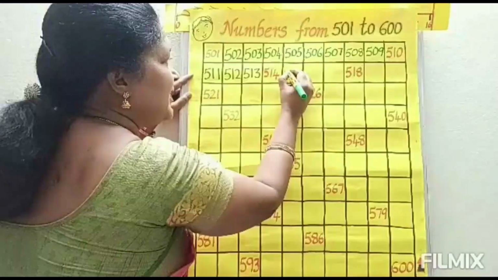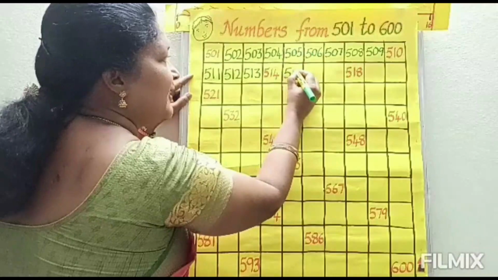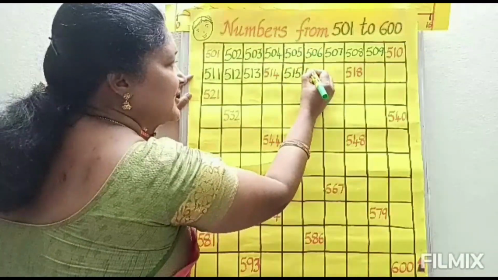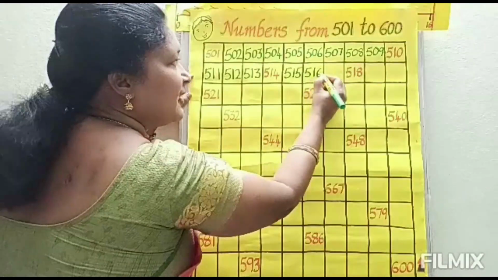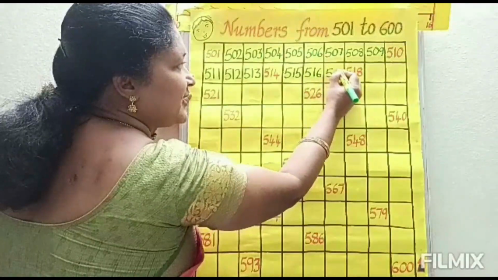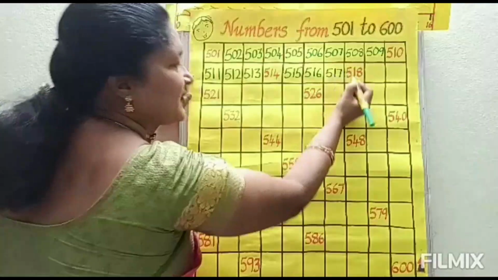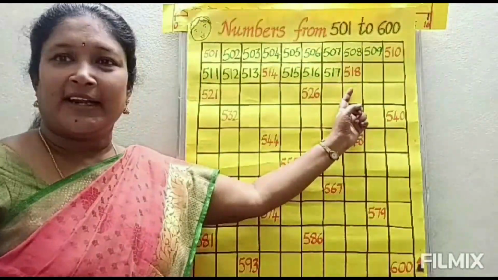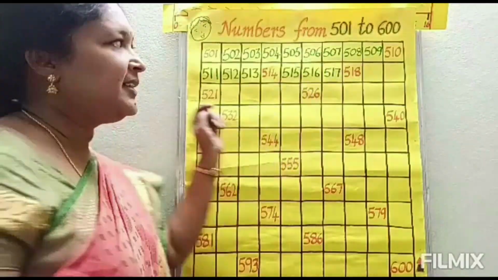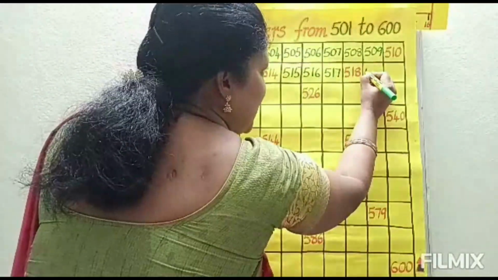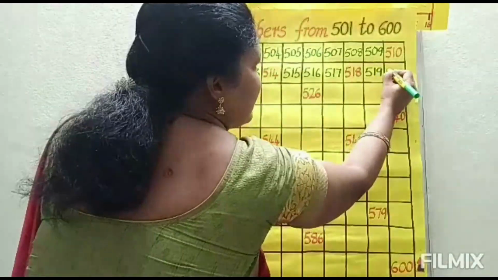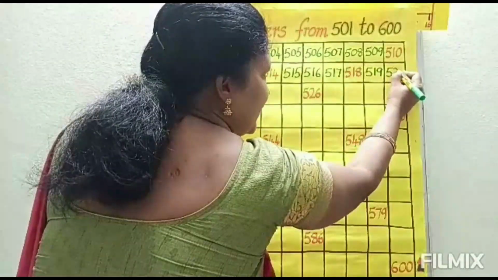And the next one is 515, 516, 517, 518. Already 518 is there. So no need to write that. The next one, 519, 520.